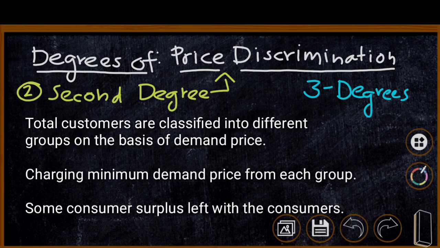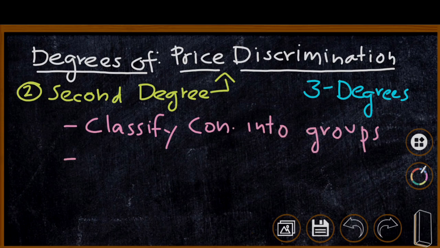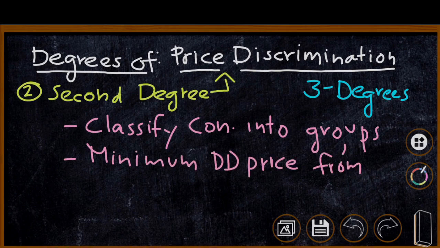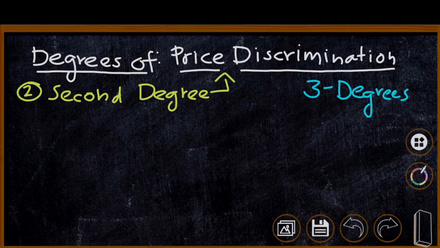Once again, initially the producer or monopolist classifies consumers into different groups. Minimum demand price is charged from each group, and here some amount of consumer surplus is left with the consumers. That is, the consumers are getting some amount of consumer surplus. Now let us explain the second degree price discrimination diagrammatically.